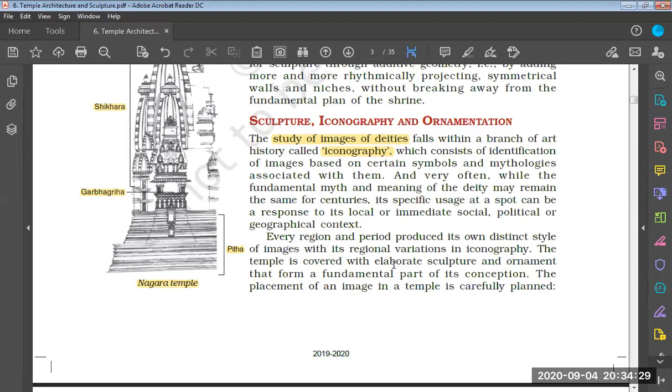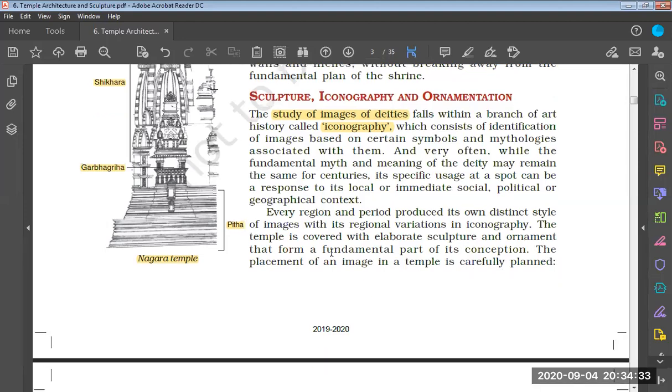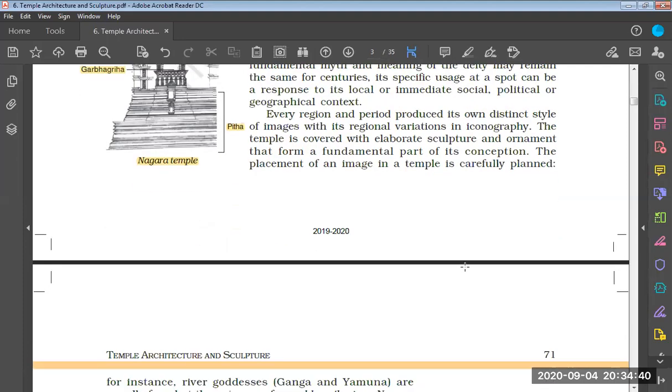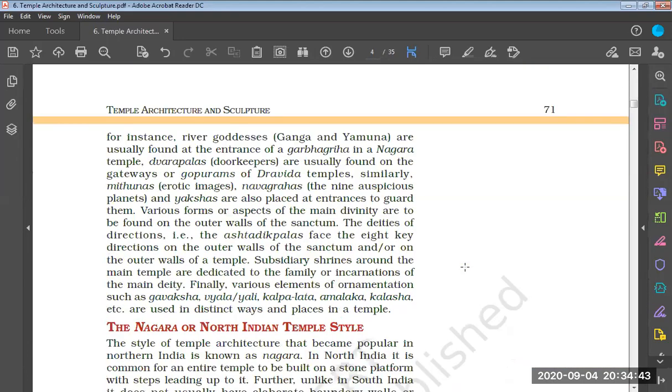The temple is covered with elaborate sculpture and ornament that form a fundamental part of its conception. The placement of an image in a temple is carefully planned. For instance, river goddesses like Ganga and Yamuna are usually found at the entrance of the Garbhagriha in Nagara temples. Okay, so this is one thing.